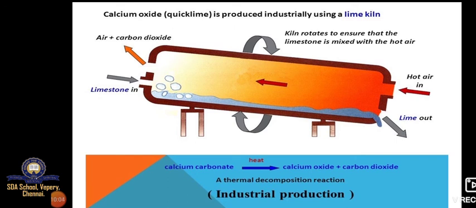This is the industrial production. Industrial means it is nothing but how they do this thermal decomposition in the factory. So calcium carbonate, when we give the temperature, becomes calcium oxide and carbon dioxide. Industrial production means in the factories, for their earning purpose, they are doing this reaction.